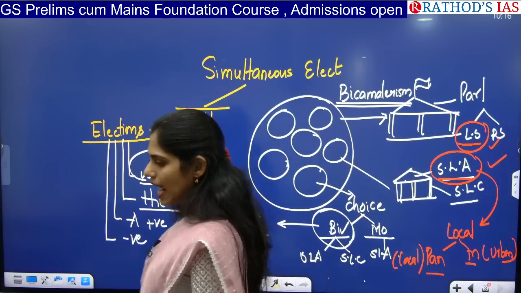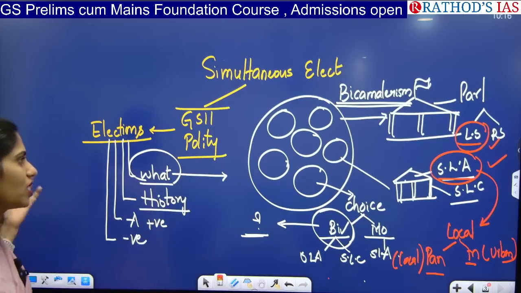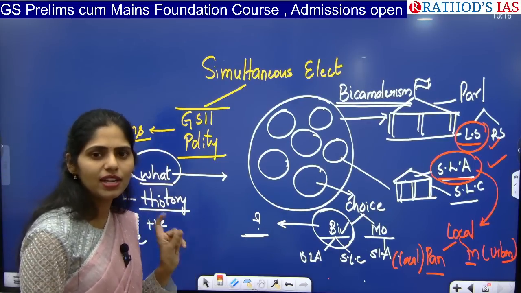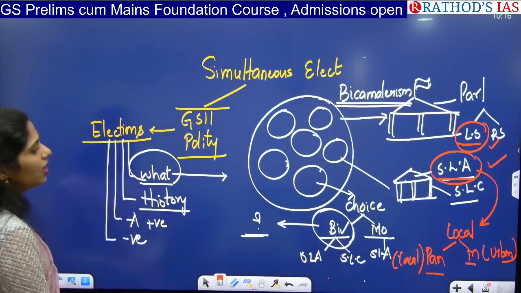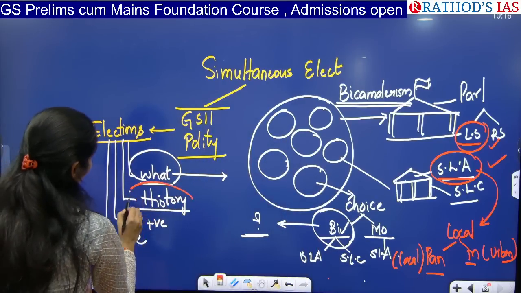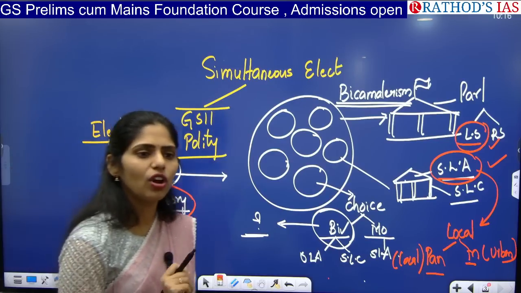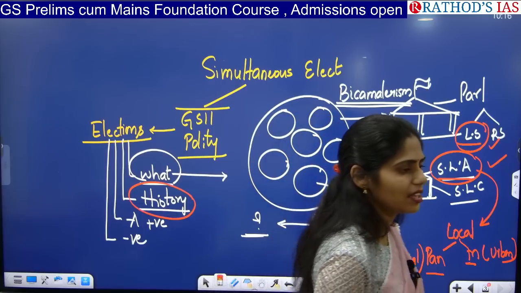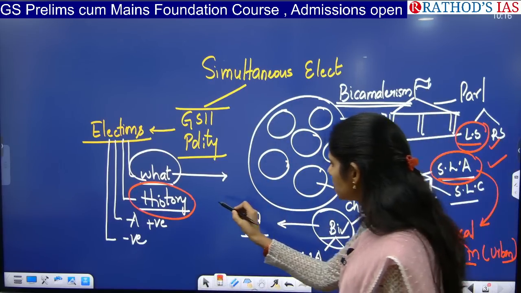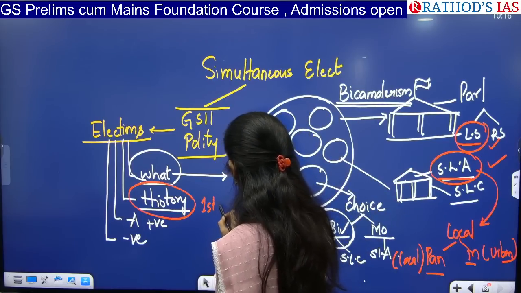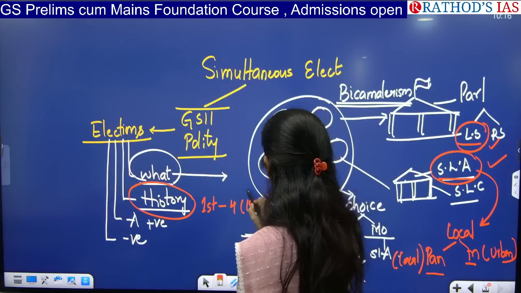They added local bodies recently, but normally in simultaneous elections we can say that at the state level and central level we have to go for elections at the same time. Now if you see the history, did we have simultaneous elections? Of course, yes. After we got independence in 1947, from the first elections in India till the fourth elections, that is till 1967, we had simultaneous elections.